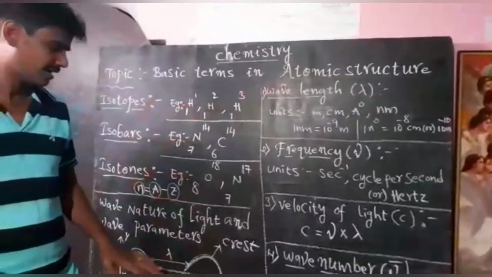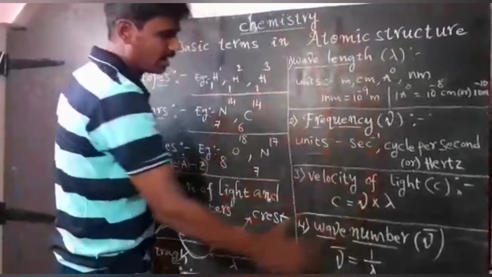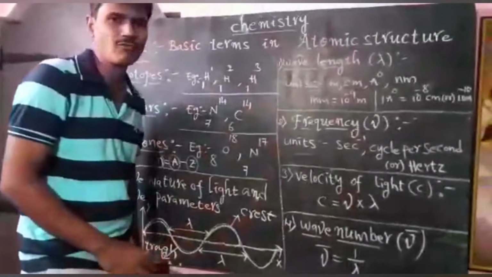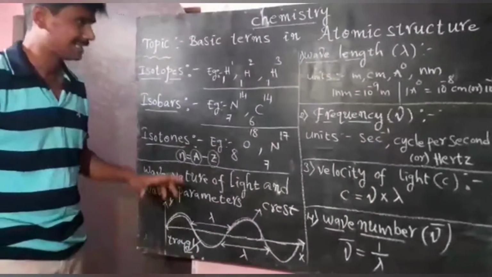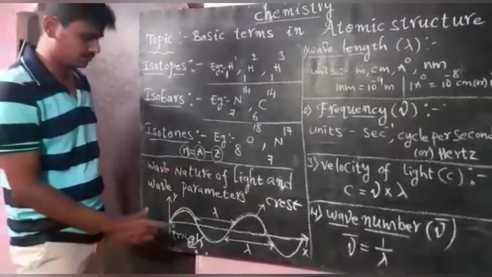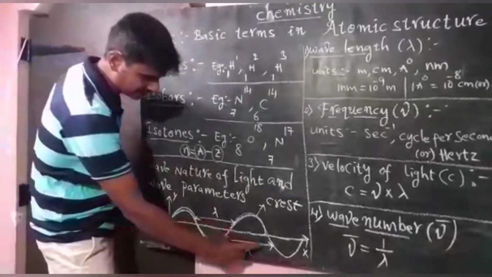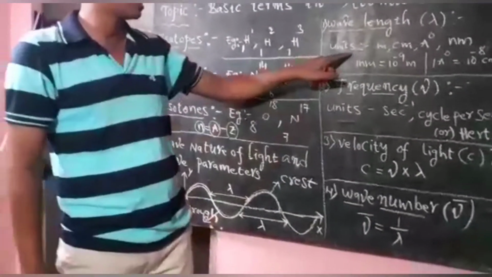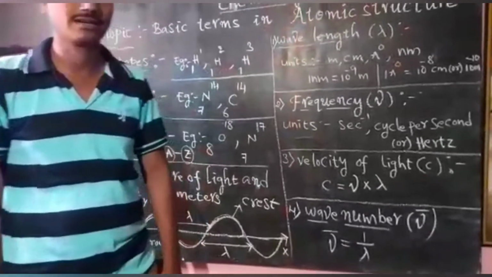Whatever definitions I wrote on the right side of this blackboard are our wave parameters. See here, the distance between two neighboring crests or troughs we call the wavelength. Wavelength units are meters, centimeters, angstroms, and nanometers.